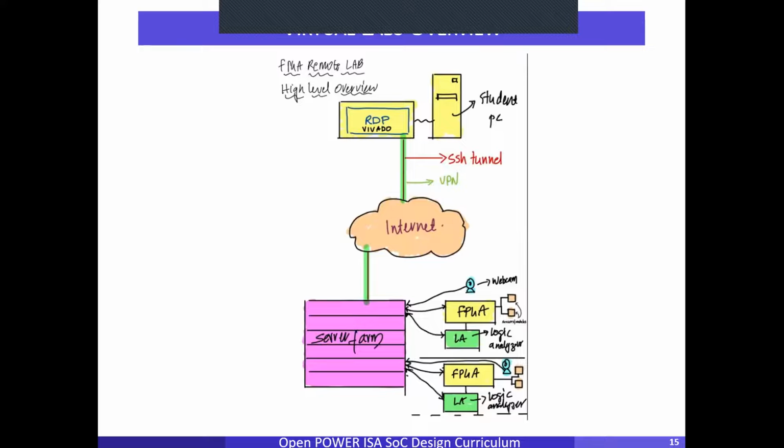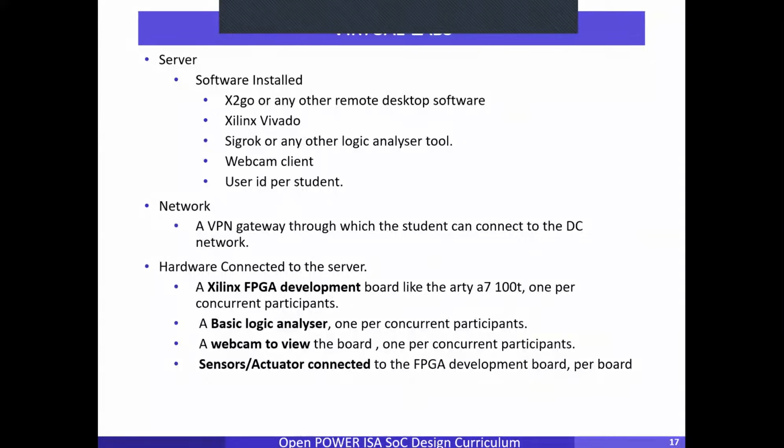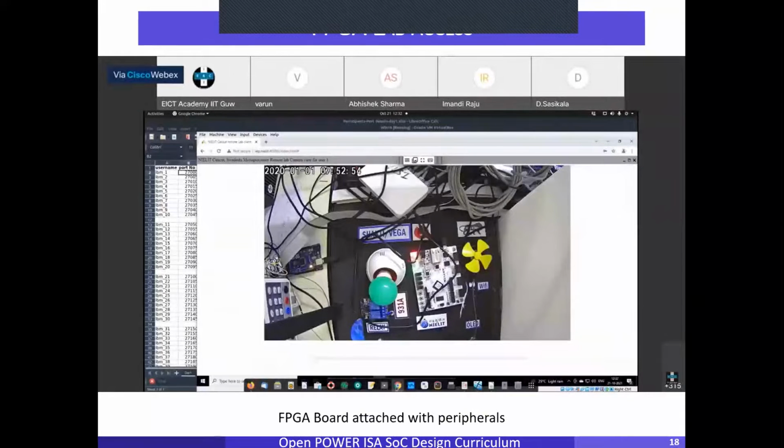And they generated a bit stream for the microwatt processor. They sent it to the server through SSH and other protocols using Linux, and then it was ported to the FPGA board. Then the microwatt was running on this FPGA, and people could test and try different components of microwatt also.